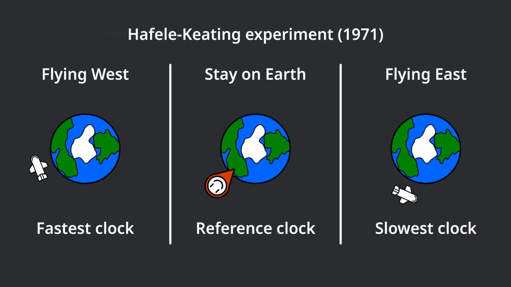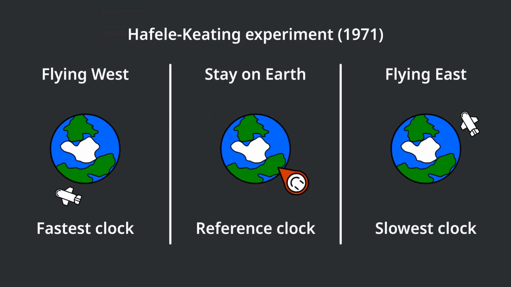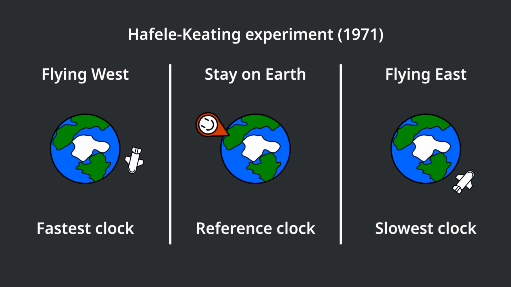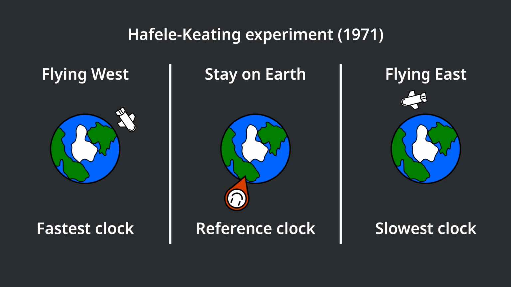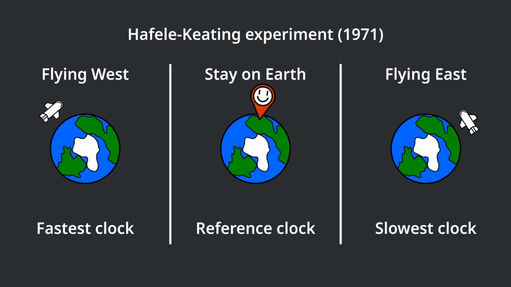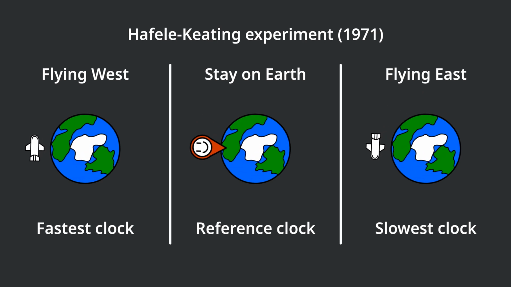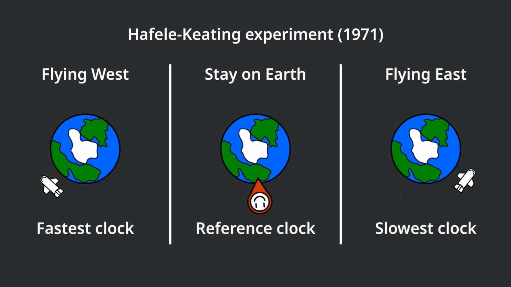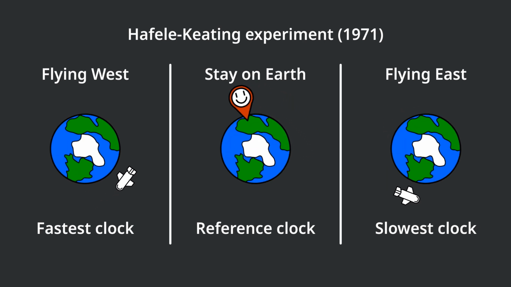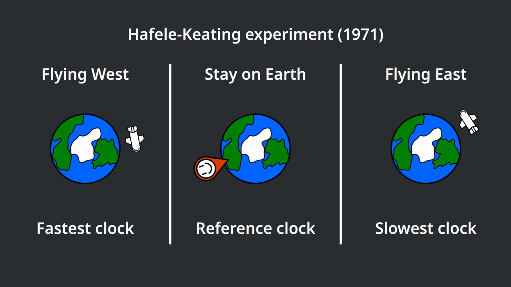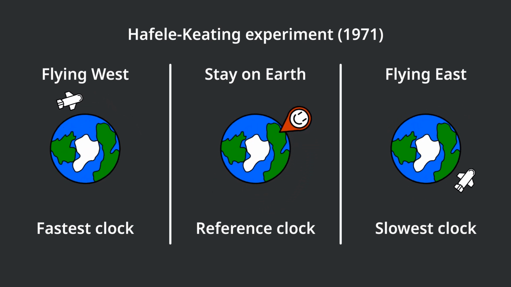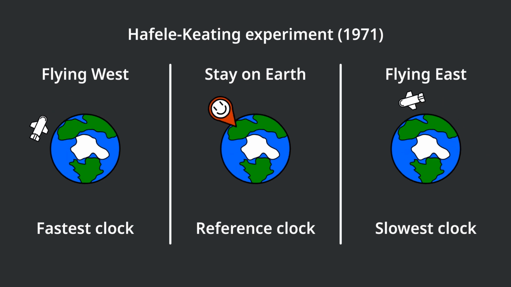In the Hafele-Keating experiment, we found that the clock on the plane flying to the east runs slower than the clock on Earth's surface, and both clocks run slower than the clock on the plane flying to the west. Because when you use the center of Earth as the static reference frame, all three parties are in motion, whereas the plane flying west moves the slowest, thus having the smallest time dilation and the fastest clock. This means we cannot simply take any point as the static reference frame. Nature knows where the static reference frame is and knows how fast each object is moving.